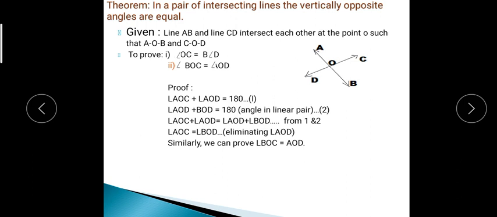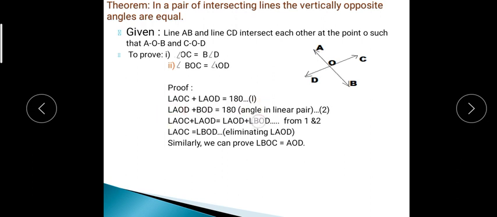Now see the theorem. In a pair of intersecting lines, the vertically opposite angles are equal. AB and CD are two lines intersecting at the point O. So line AB and CD intersect each other at the point O. We have to prove that angle AOC is equal to angle BOD, and angle AOD is equal to angle BOC.